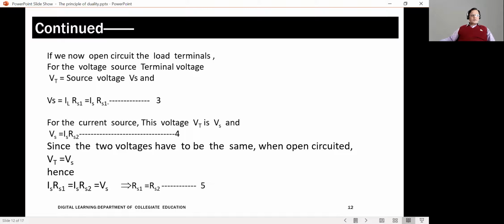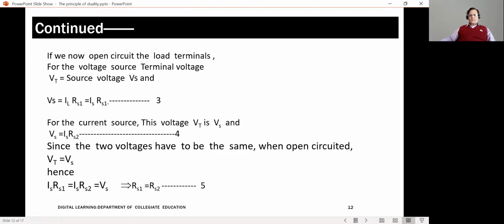I have taken the source voltage as Vs. I called it now with a different name as Vt. Therefore, you know that Vt will become Vs. The source voltage will become the open circuit voltage. This you can call equation 3 or 4. Because it's a very simple case, I have not named the voltage.